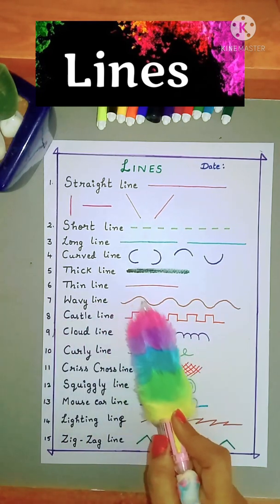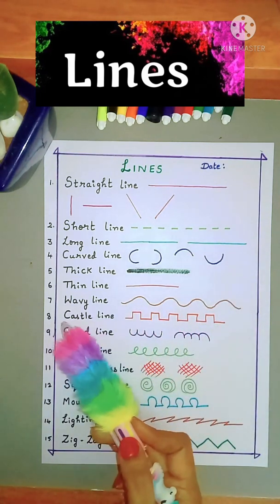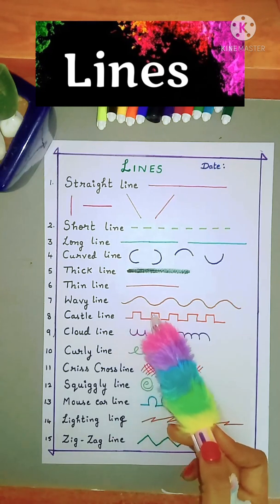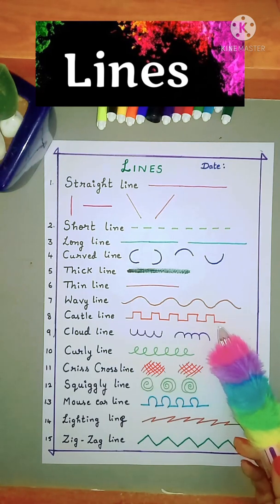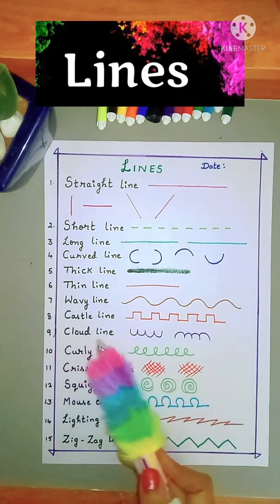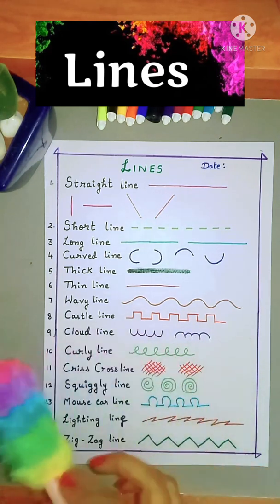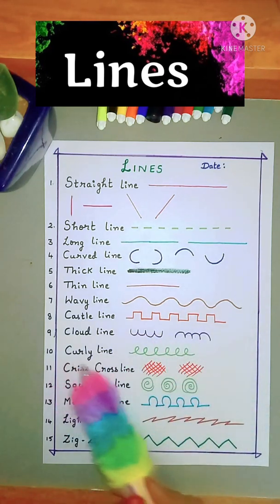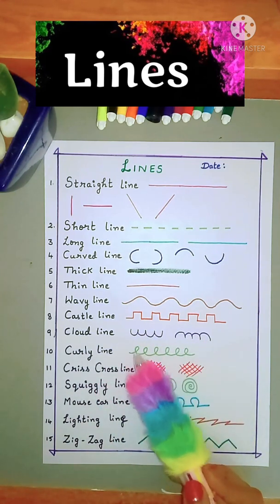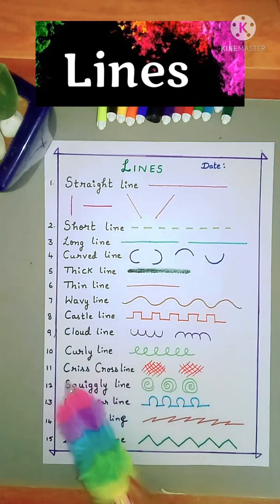Wavy line. We draw this for water. When I teach you sceneries, you will be doing this. The castle line, which looks like a castle. It is done with short horizontal and vertical lines. Cloud lines. This is done with curved lines. Cloud line is done with curved lines and inverted curved lines. Curly lines. This is done with loops. This is used to draw some trees, children's hair, curly hair, etc.